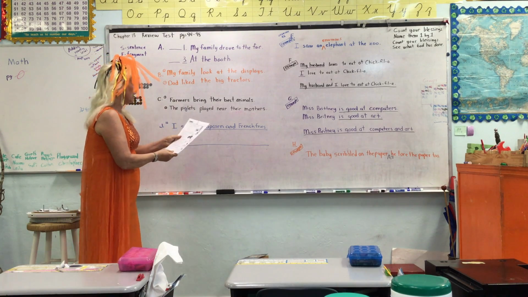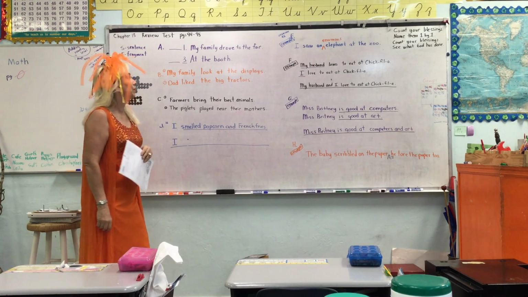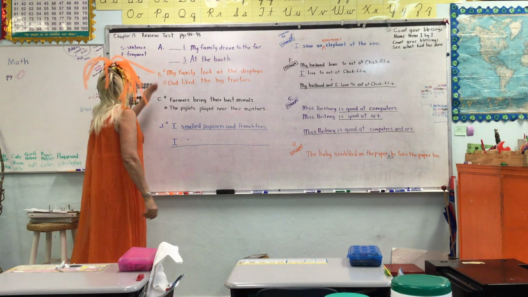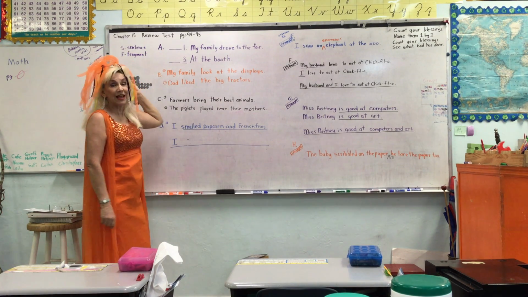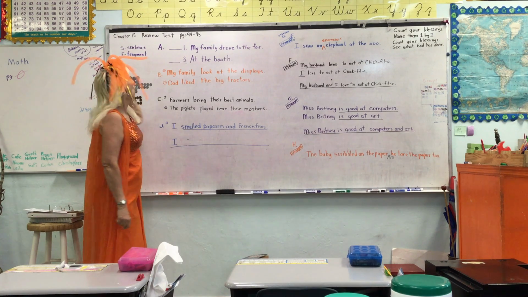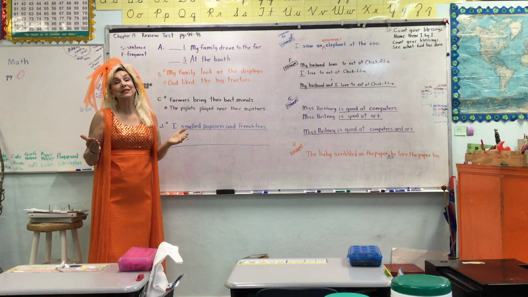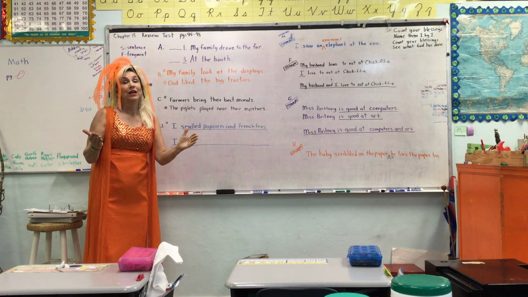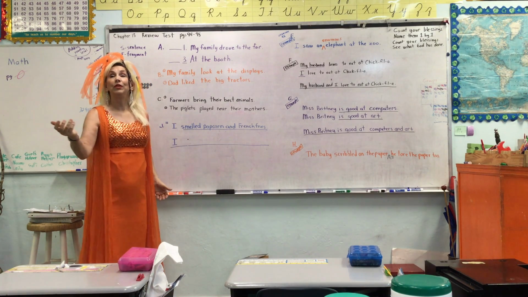Here we go. So you'll notice 1 through 5. We're going to do a couple together. But you'll notice on this, it says A, and we're going to either put S for a complete sentence, or we're going to put F for a fragment. Remember, a complete sentence must have a subject and a predicate, or an action. So we would say, Miss America is beautiful.